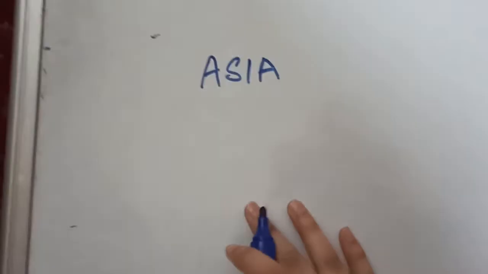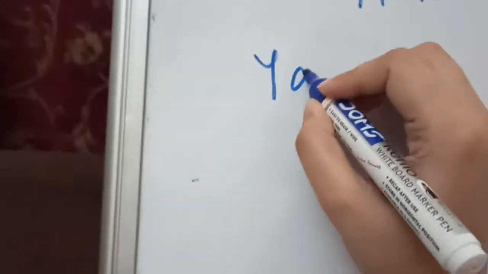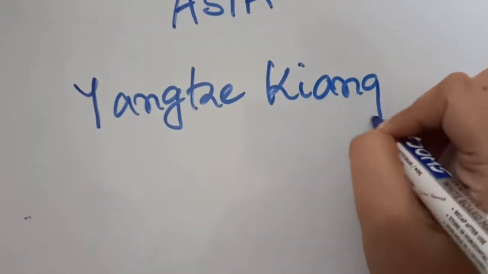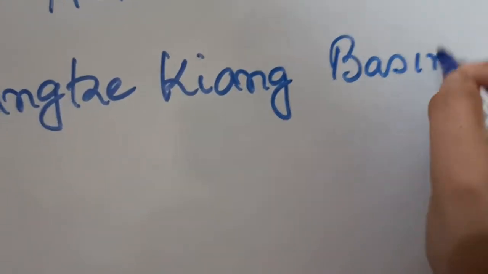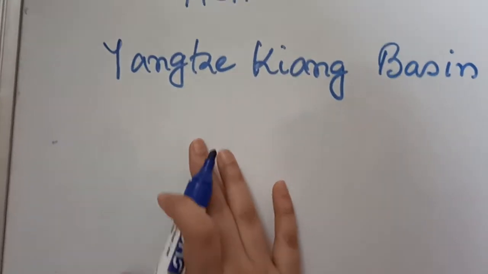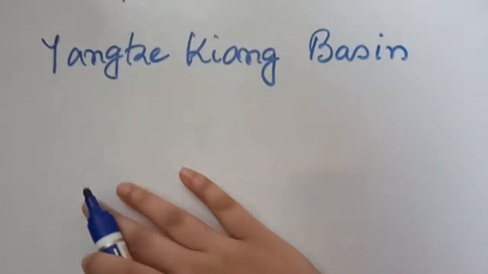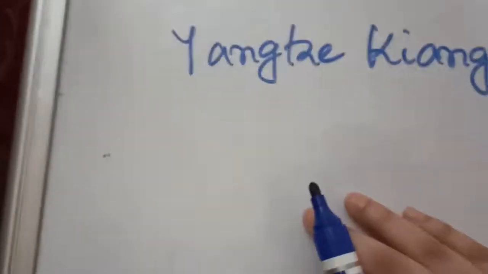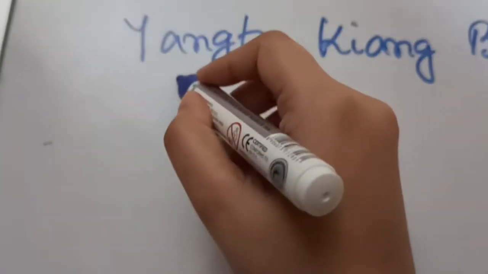In this video I'm going to continue with the rest of the portion of this Asia chapter. In the last video I explained about the Yangtze Kiang Basin, its location, and why this Yangtze Kiang Basin is very popular and prosperous. So in this video I am going to discuss this Yangtze Kiang Basin itself. This Yangtze Kiang Basin is divided into three distinct divisions.